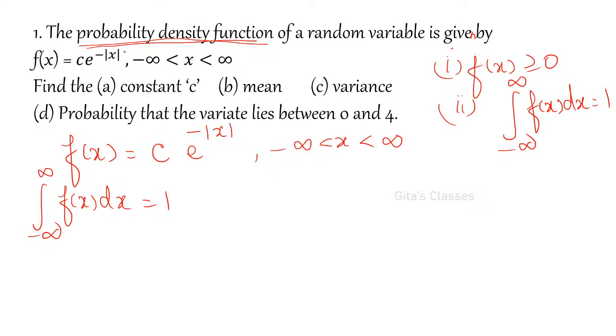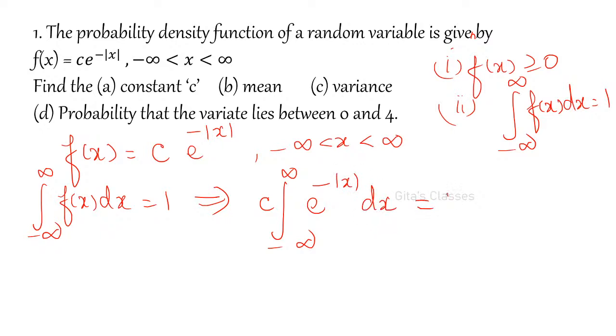Because it is the probability density function, the total probability is always 1. All of you do along with me. Integral minus infinity to plus infinity, c can be taken outside, e power minus modulus of x dx is equal to 1.